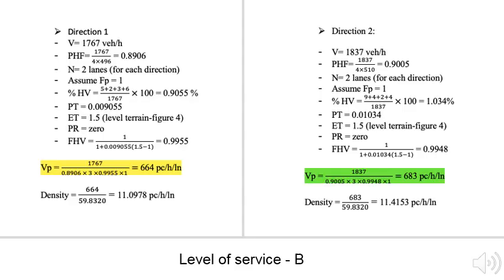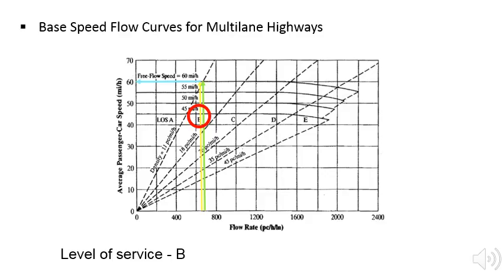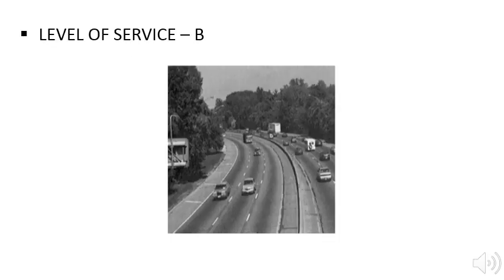By using some analysis taken from the Highway Capacity Manual and according to the density, the level of service of direction 1 and direction 2 is level of service B. And also by using base speed flow curves for multi-lane highways, we found that the LOS of direction 1 and direction 2 is level of service B. Muaskar Highway is level of service B. So, the highway is still free flow and maneuvering is relatively easy, but the driver has to be careful.